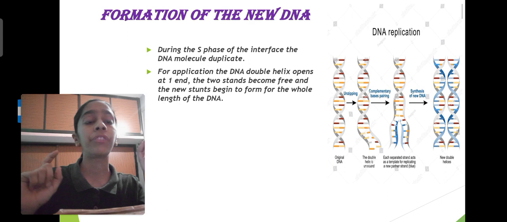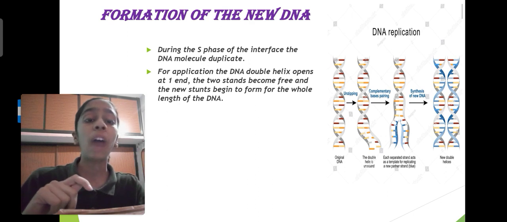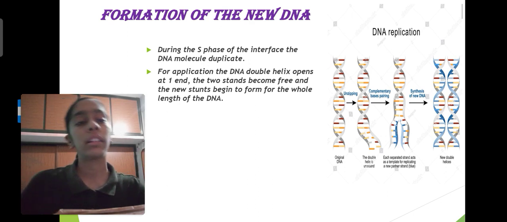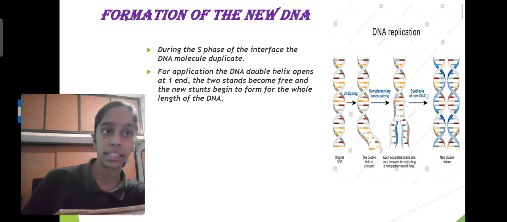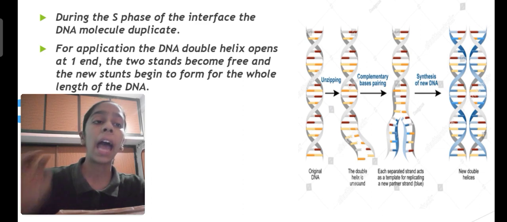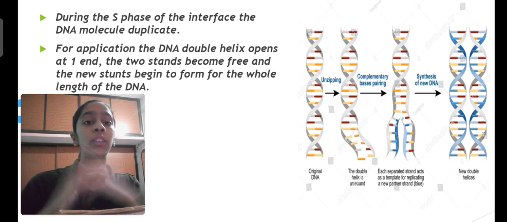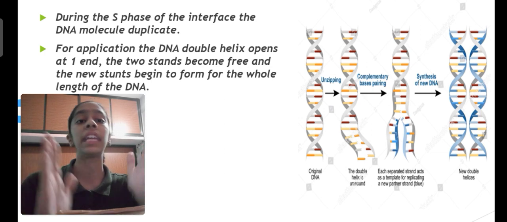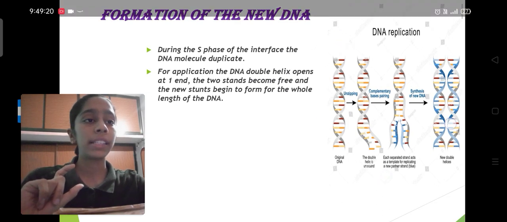Now, formation of the new DNA. Just now we studied that in S phase new DNA is formed. How does this happen? DNA replicates. As you can see in the picture, from one side the DNA helical strands open, and to the old strands, new strands start to form, and then they divide, and as you can see, two DNAs are formed. In this way the DNA gets duplicated during the S phase of the interphase.